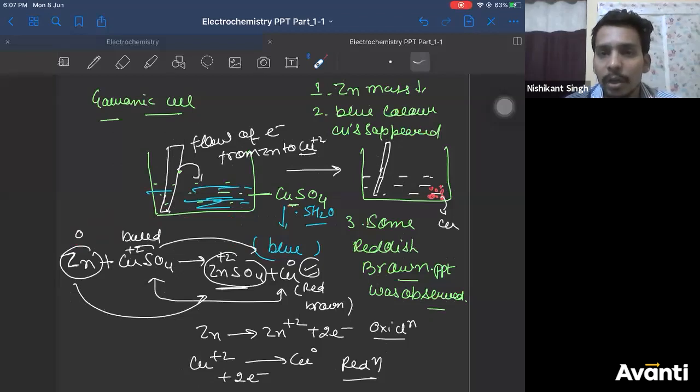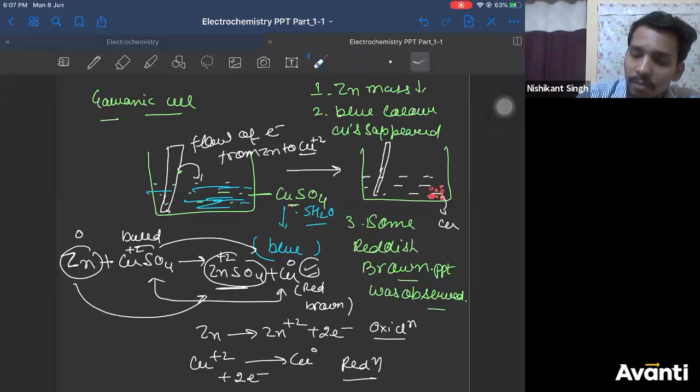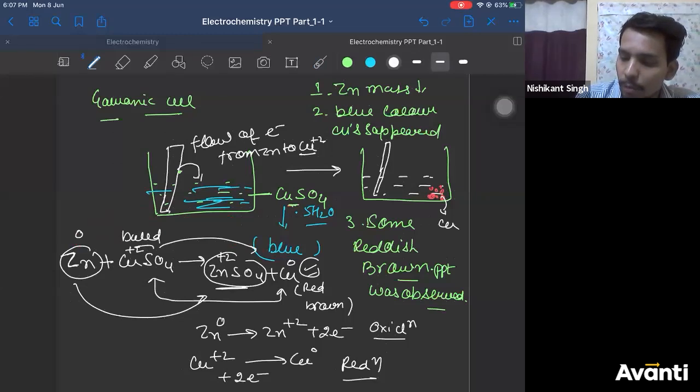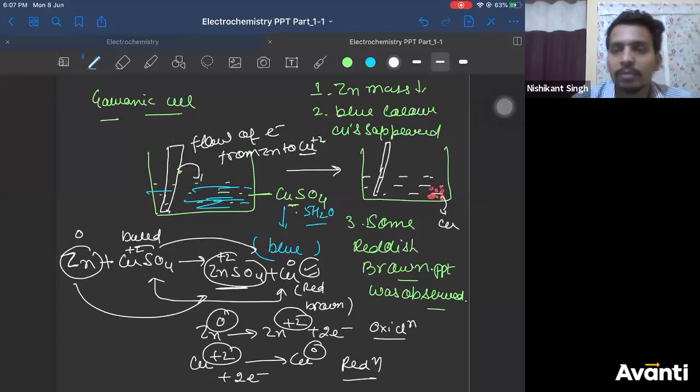Oxidation number of zinc will be reduced. Where is it reduced? Oxidation number of zinc is increasing from 0 to plus 2. Copper is decreasing from plus 2 to 0. How is zinc oxidation number decreasing? It is increasing.